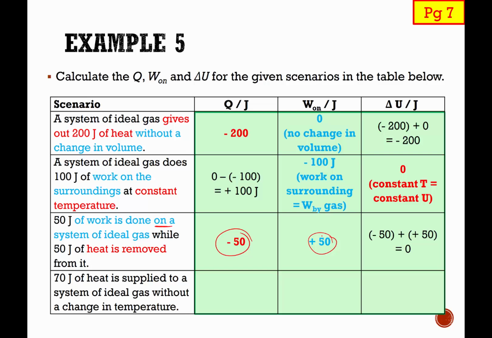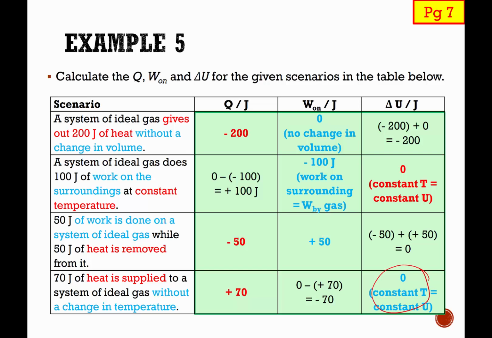Okay. So finally, the last example: 70 joules of heat is supplied to a system of ideal gas without a change in temperature. So once again, there's no change in temperature. It implies that it is an isothermal process. Delta U must be 0. And since there's 70 joules of heat supplied, therefore Q should be positive 70. And therefore my W on is simply rearranging, delta U minus Q. And therefore I get 0 minus positive 70. Therefore my work done on the gas should be negative 70.